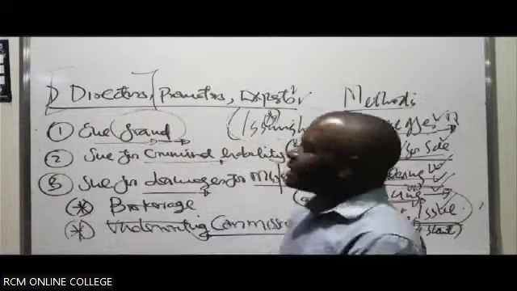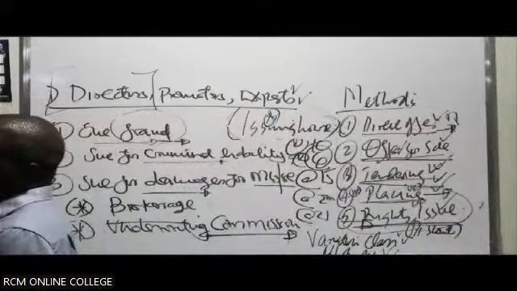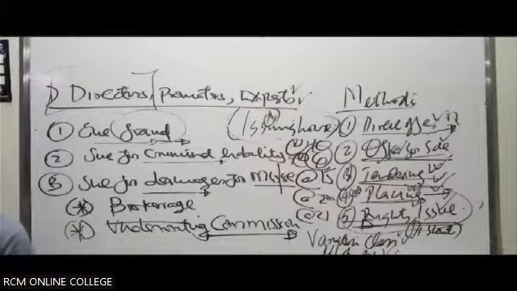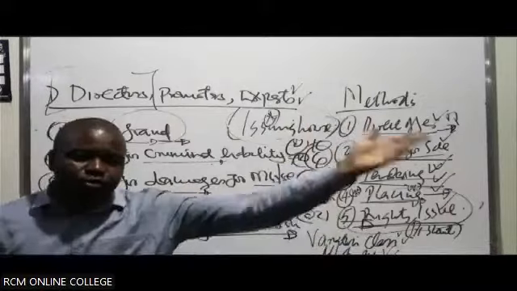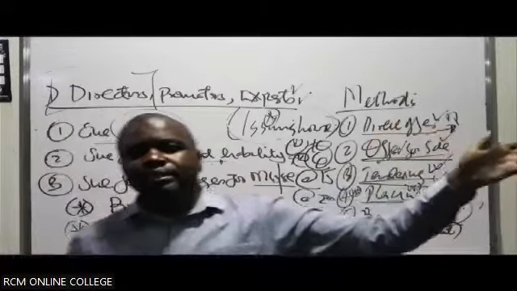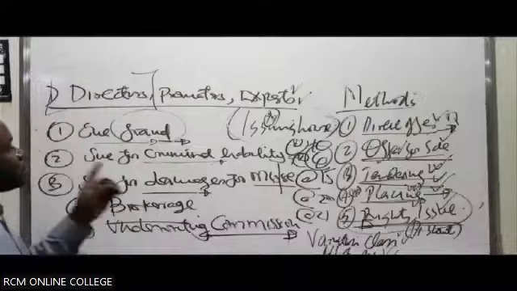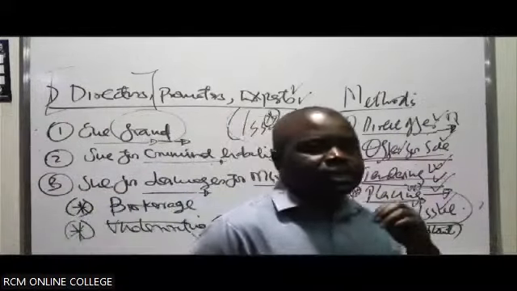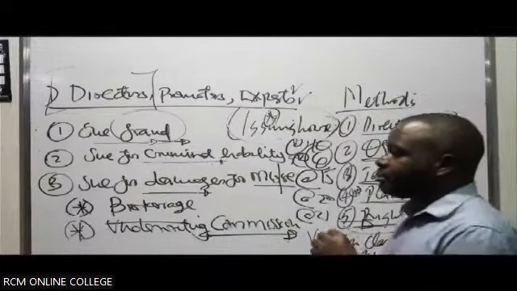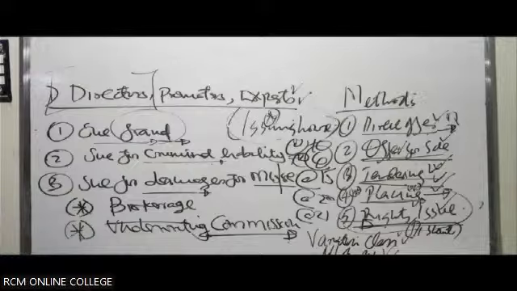Instead, just say offer for sale, then explain. Because if you say advertising, it is actually very broad. It can apply even to all of them, because in all of them, in most instances, you'll have to go out publicly, and therefore you'll be advertising. And in this case, you'll likely be using what? The prospectus. A prospectus is a notice or advertisement issued by the company inviting members of the public to subscribe or apply for the company's what? Shares. So we've been able to get my point, Doris.